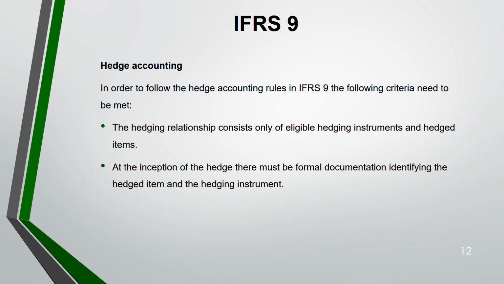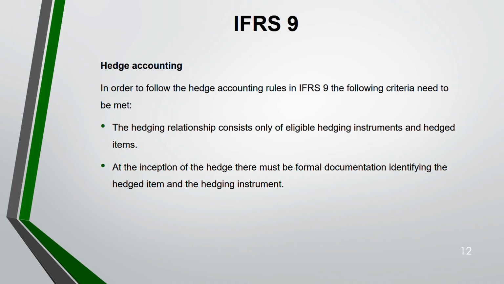At inception of the hedge, when you start the hedge, there should be a formal documentation that says this is the hedged item, this is the amount that you want to hedge, and this is a hedging instrument. For example, what is a hedged item? If it is a commodity price that you want to hedge, let's say in 3 months time your commodity price might rise, so that's why you are entering into a contract to fix the price of the oil at this price, so that even if the future rate goes later up or down, you will still buy the same rate. So that commodity price or foreign exchange is your hedged item. What is a hedging instrument? It is the forward or the future or the option or the swap that you're entering into. That is your hedging instrument.